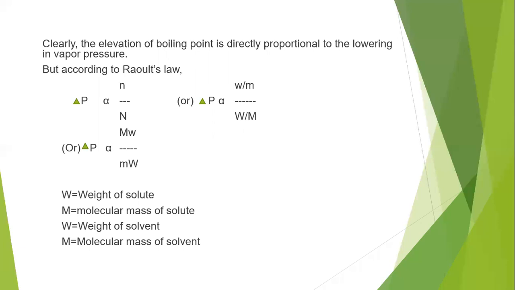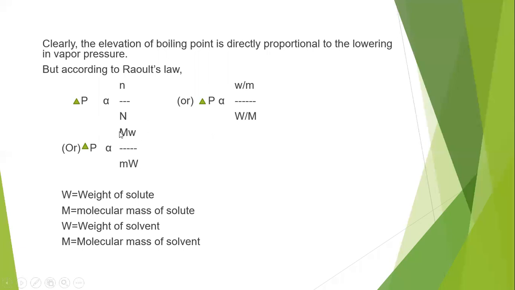That is, delta P is directly proportional to small w by small m, which is the number of moles of solute, divided by capital W by capital M, the number of moles of solvent. Capital letters must be differentiated from the solute's weight and molecular mass. Or simply, delta P is directly proportional to capital M small w by small m capital W.